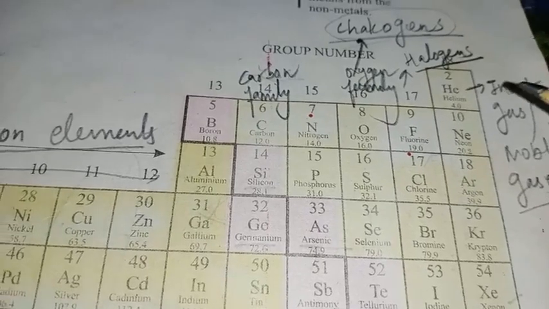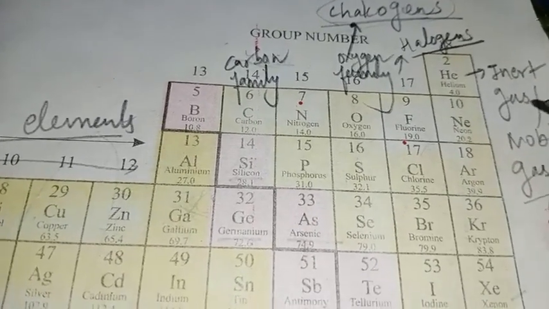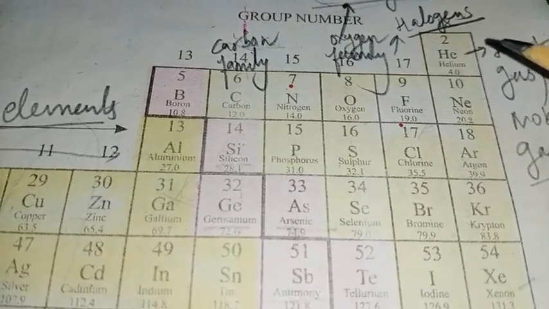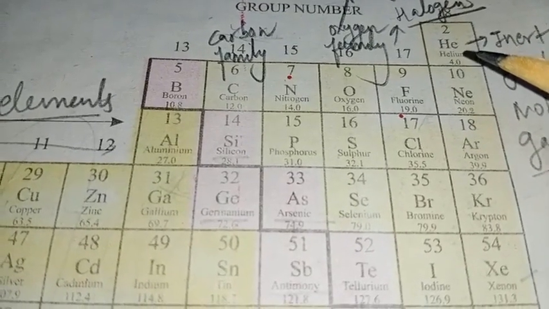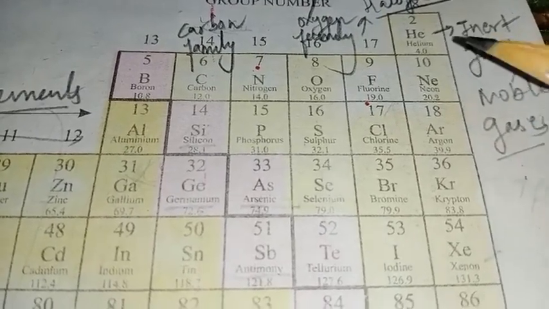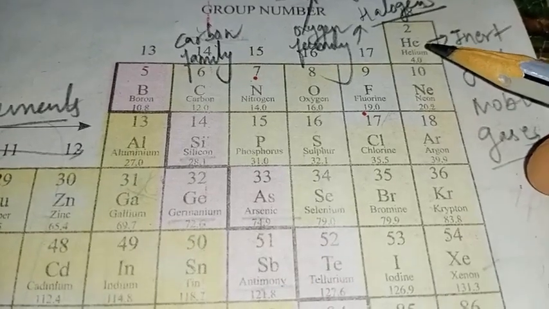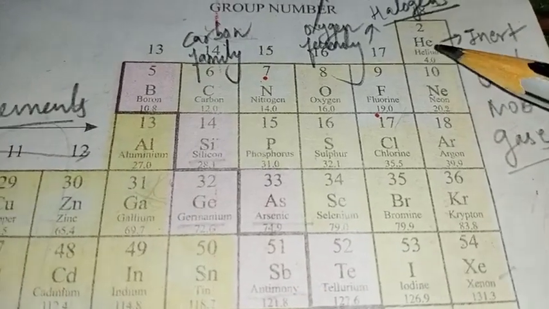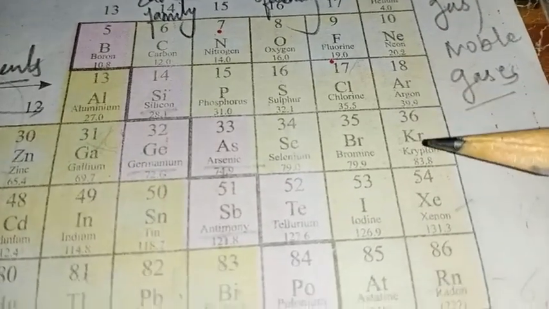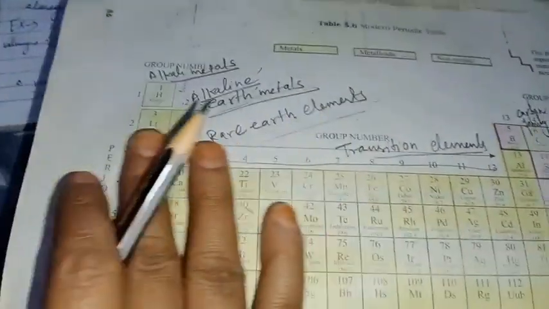They are generally found in a free state, unlike other elements. That's why they are called inert gas elements. There are 6 elements discovered till now: helium, neon, argon, krypton, xenon and radon.